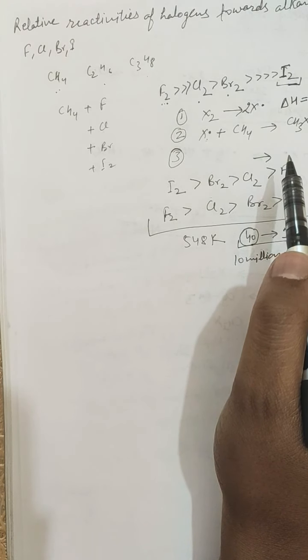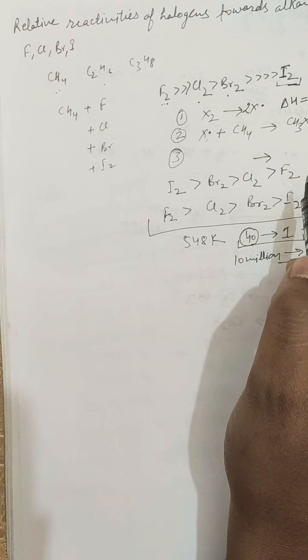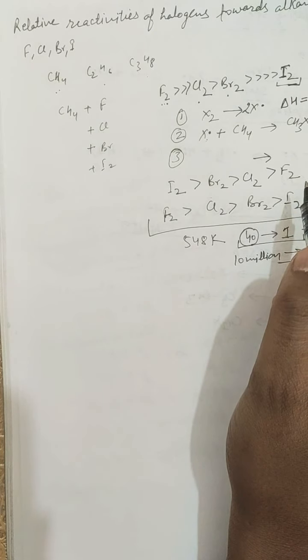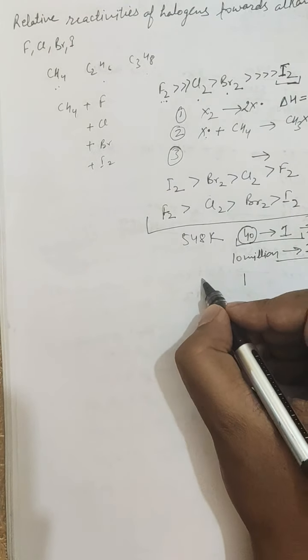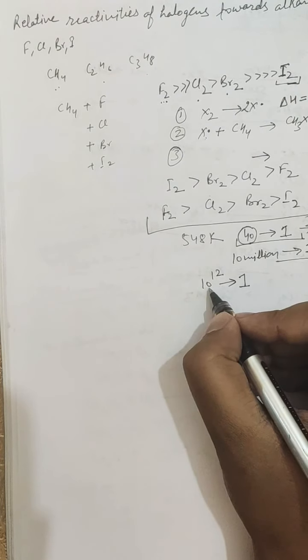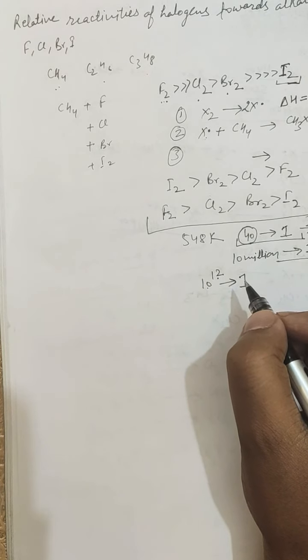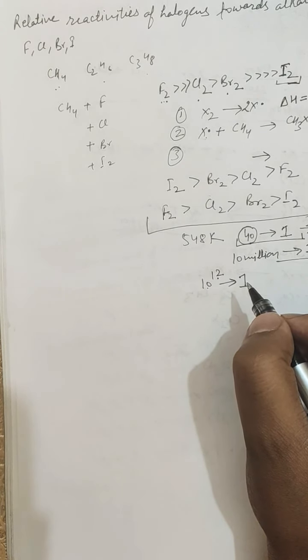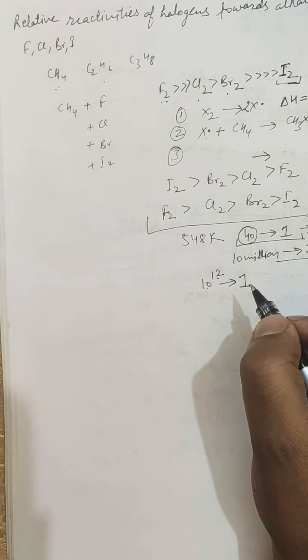Thus, the fraction of effective collisions in this case comes out to be 1 in 10 raised to power 12 at 548 Kelvin, that is, one collision will be effective out of 10 raised to power 12 collisions.